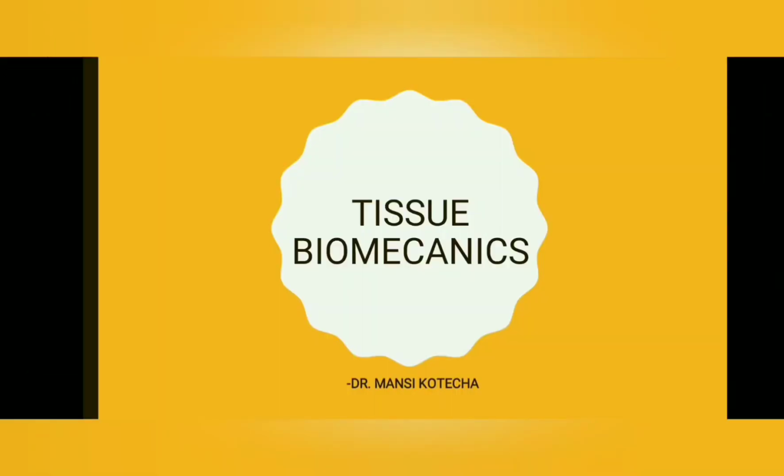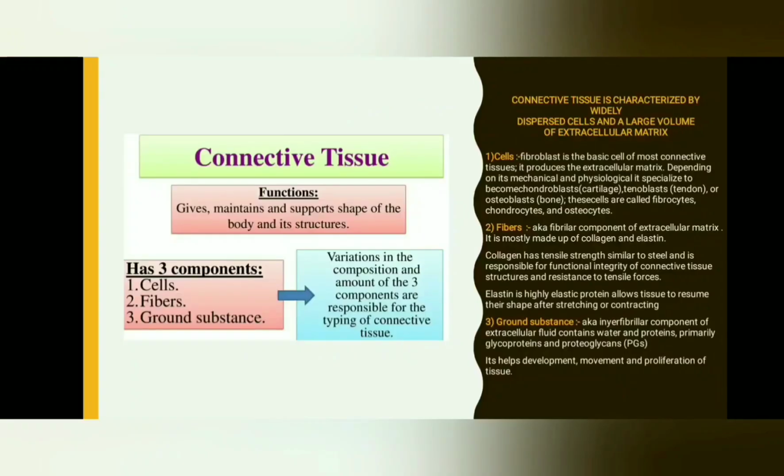So starting with the basics, connective tissue. Connective tissue is characterized by widely dispersed cells and a large volume of extracellular matrix. In cells, the fibroblast is the basic cell of most connective tissues. It produces the extracellular matrix too. Depending on its mechanical and physiological environment, it specializes to become chondroblast, which forms cartilage, tenoblast, which forms tendons, or osteoblast, which forms bones.